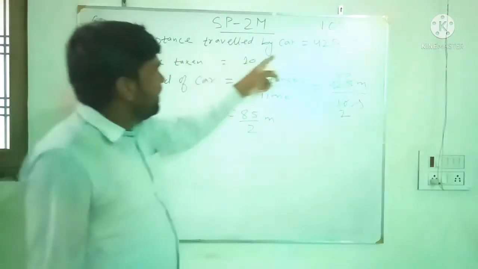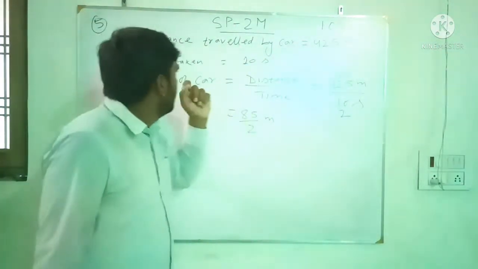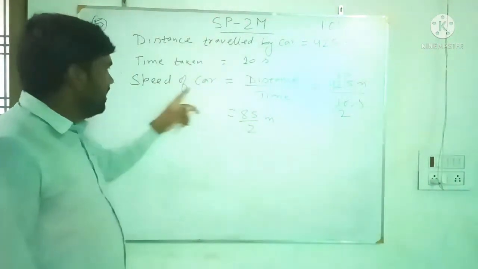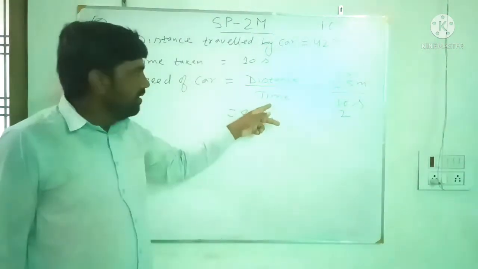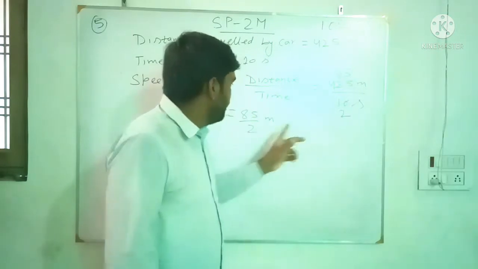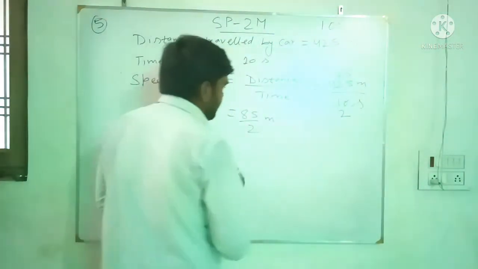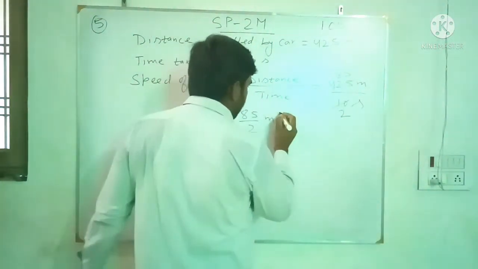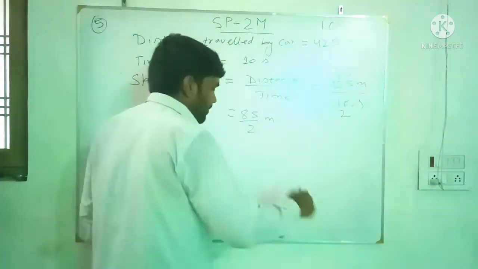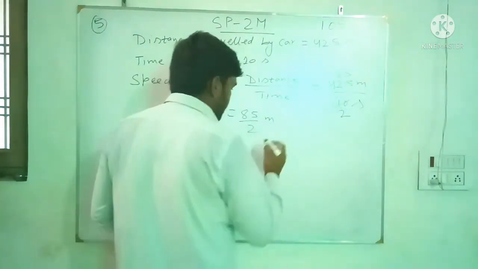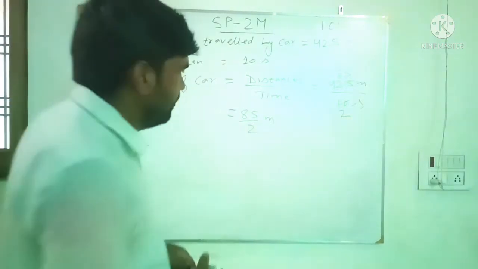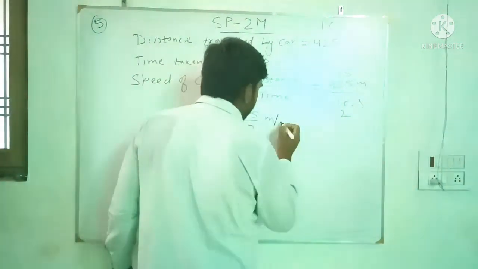So distance traveled by car is 425 meter, correct? And time taken by the car to travel this distance is 10 seconds. So speed of the car is equal to distance upon time, and distance is 425 meter, time 10 seconds. So what we got, 85 by 2 meter per second.